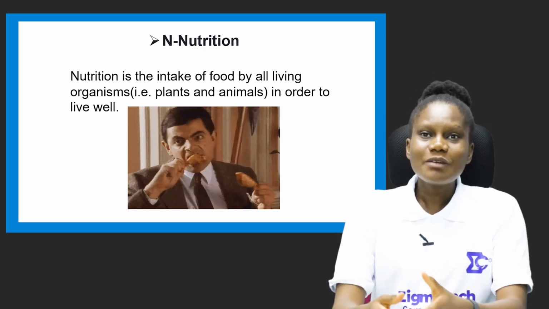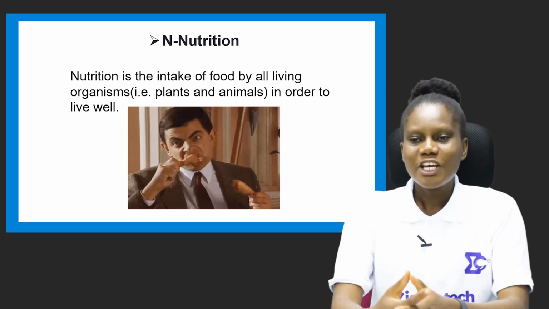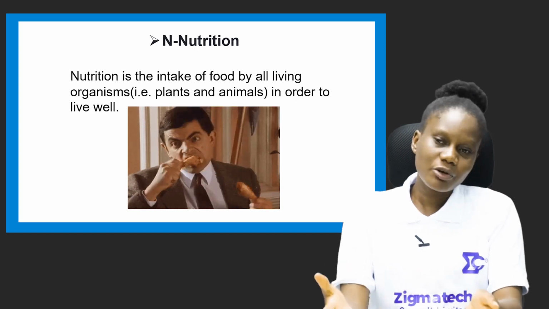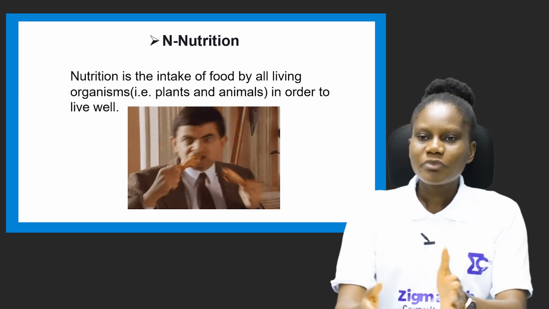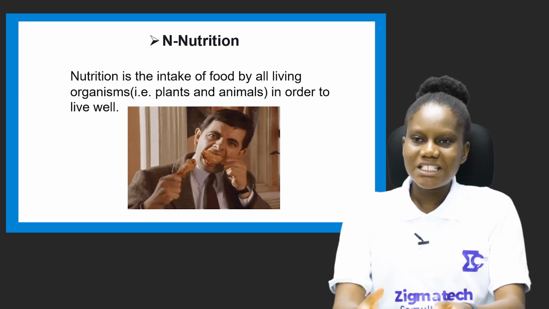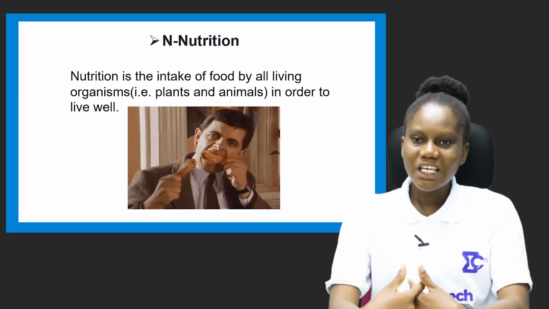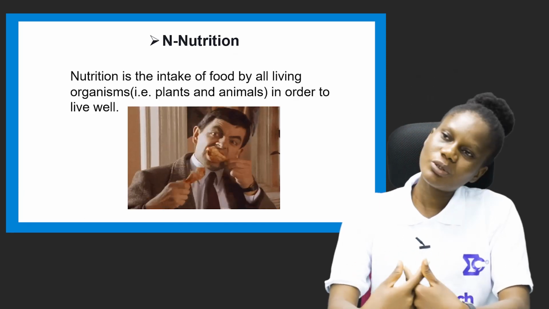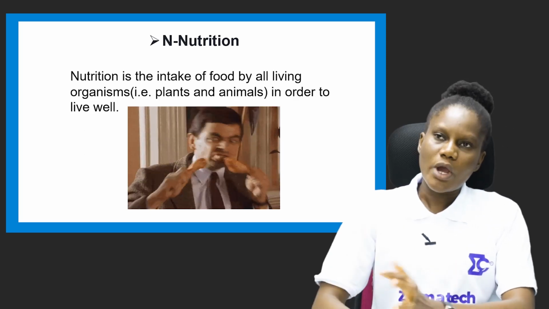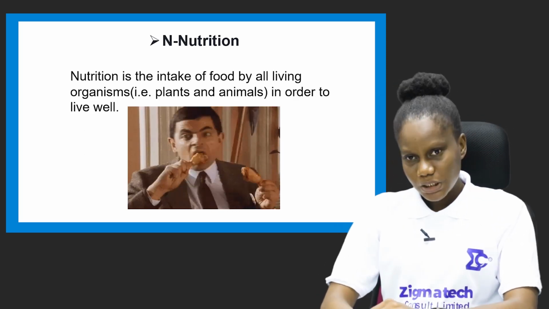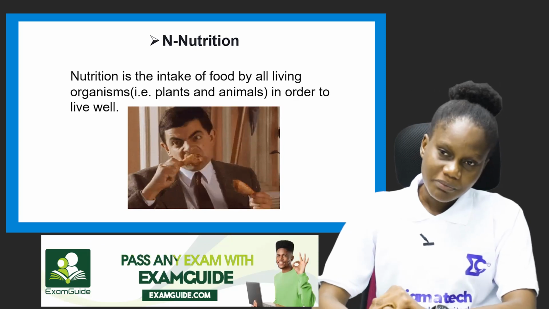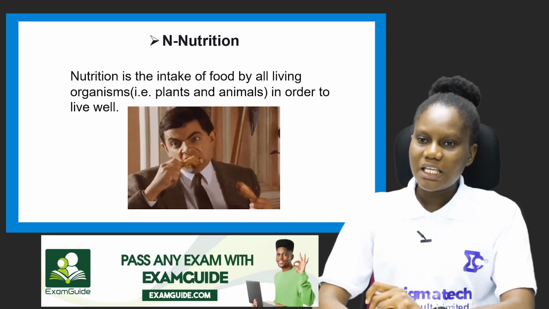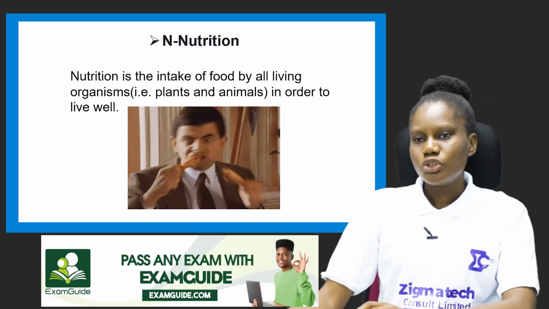You can't perform well in real life. You will be malnourished because you lack some nutrients. So all living things take in food. They take in food in the form of nutrients in order to live well. We've looked at M, movement. We have looked at R, respiration, and now we've looked at N, which is nutrition.